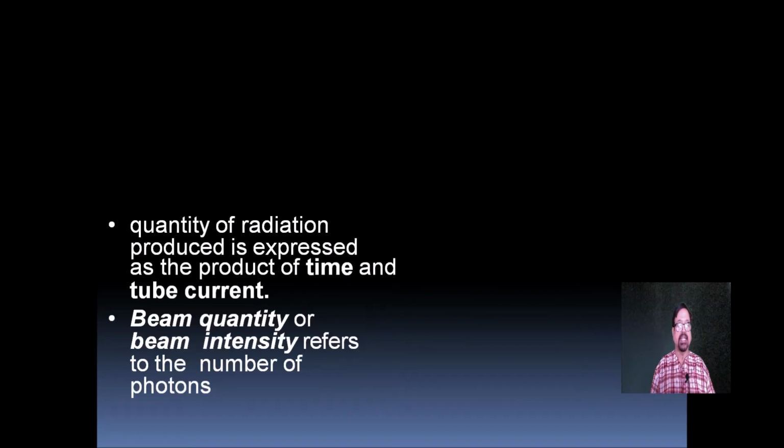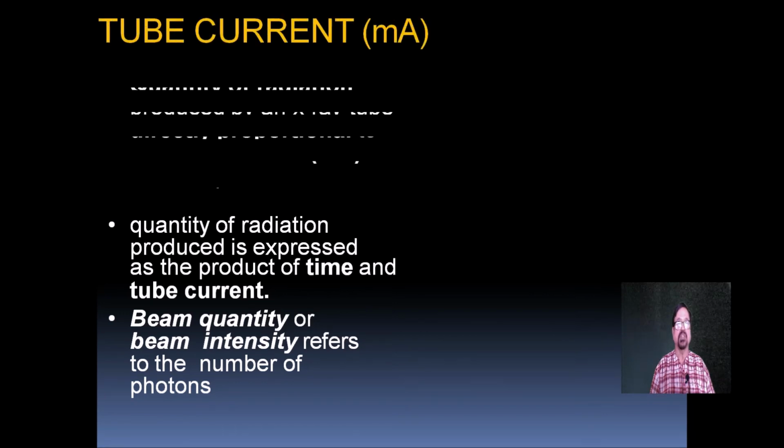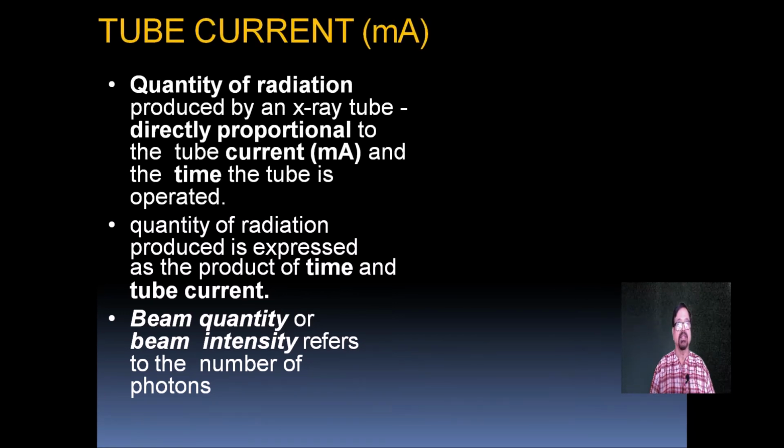The quantity of radiation produced is expressed as the product of the timer and the tube current. The beam quantity or the beam intensity refers to the number of photons. Now, the quantity of radiation produced by an X-ray tube is directly proportional to the tube current and the time, that is the timer.